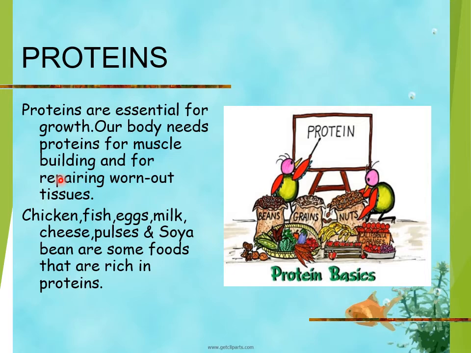Now, milk and its products, chicken, fish, eggs, pulses and soya beans are some foods that are rich in proteins. And do you know, growing children like you all need more proteins, because as all your body parts are at the growing stage, you should eat a lot of proteins.